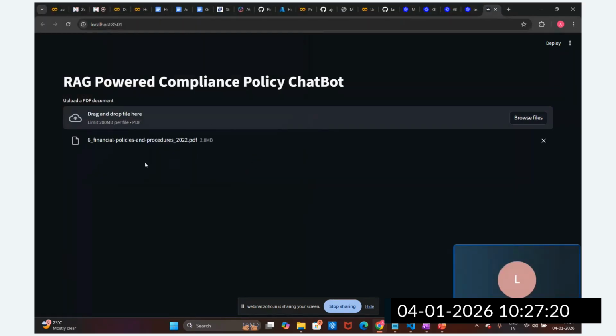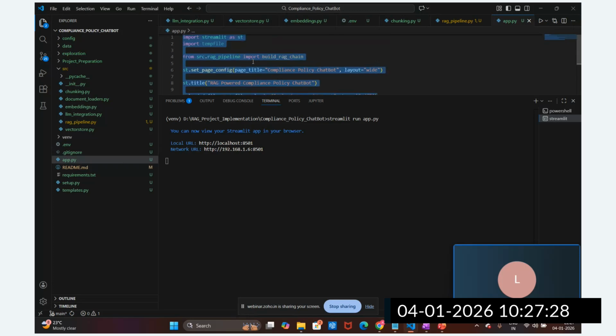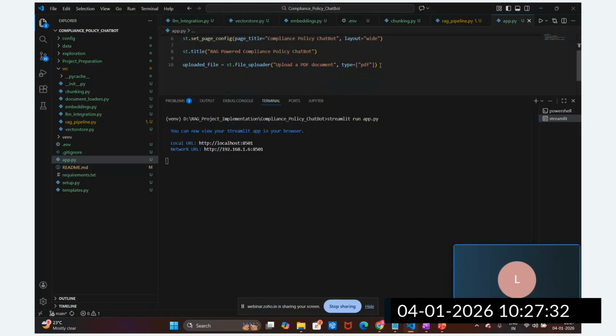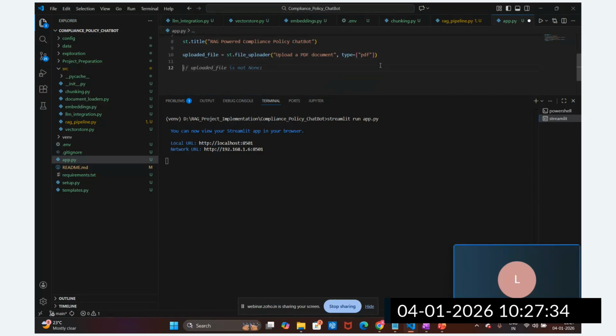But I have not provided any button to load this, chunk it, and embed this. I have not called this RAG pipeline. I have just imported this RAG pipeline, but I have not called it as of now. And then I'm going to mention the user prompt. Yes, we are going to use the prompt.